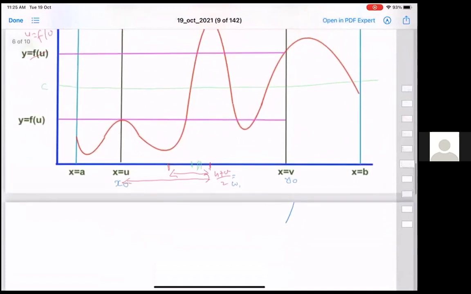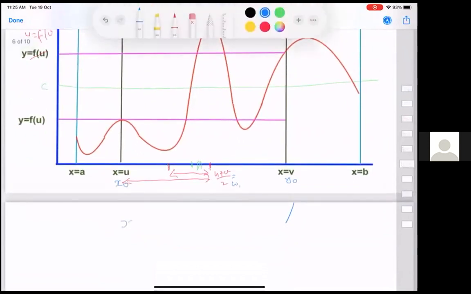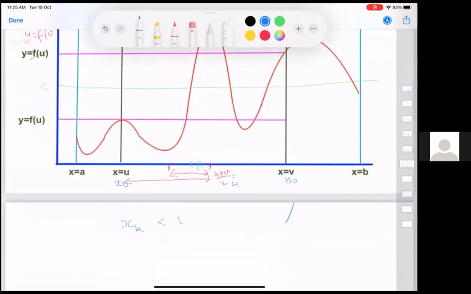So the whole thing is right here that our purpose is to come up with xk less than yk such that f(xk) is less than or equal to c, which is less than f(yk), and yk minus xk equals 1 by 2 to the k times v minus u, in this example where u is less than v.